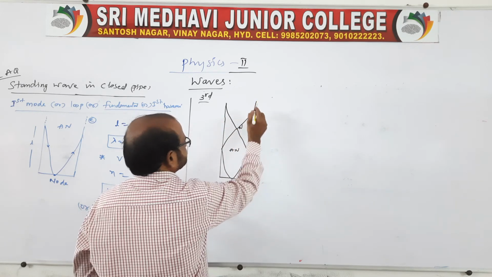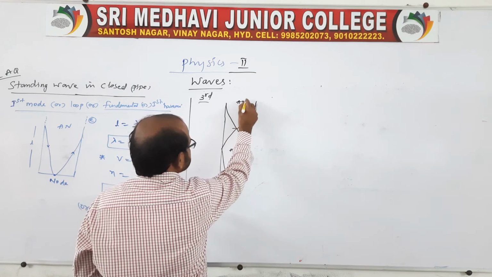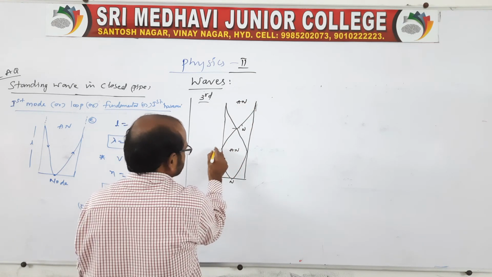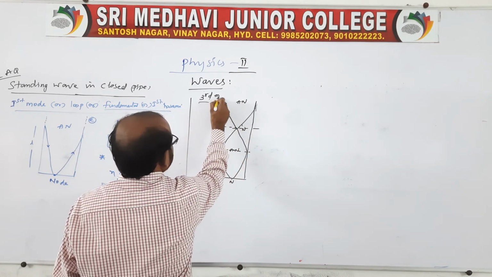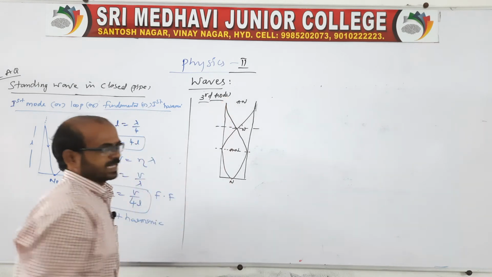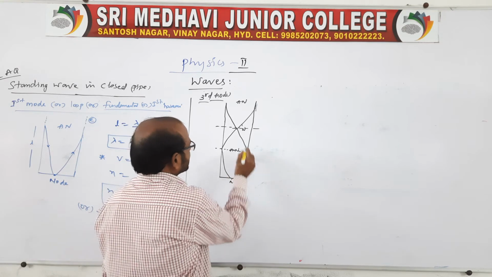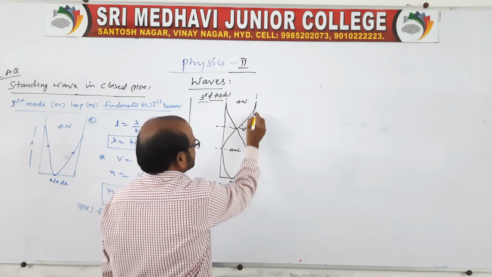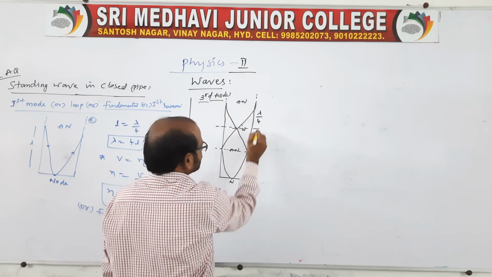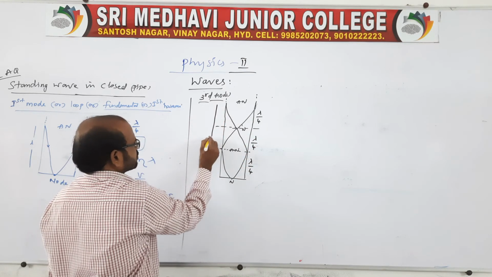Look at this. This is the node and this is an antinode. Look at the open end. In this case we get the third mode, or we can say the next harmonic, which we can also call the second harmonic. Here the distance between this node and antinode is lambda by 4, here also lambda by 4, and here also lambda by 4, so that the total length will be L.